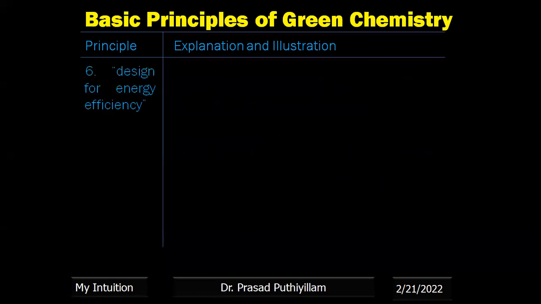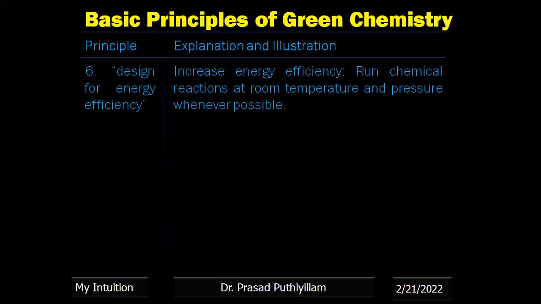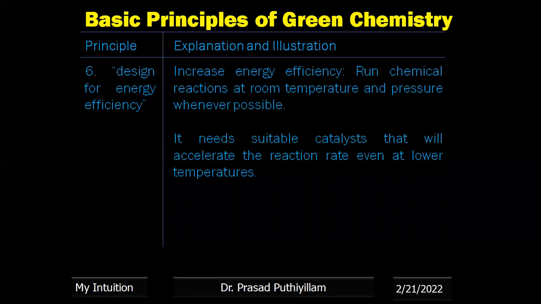The sixth one is design for energy efficiency. Increase energy efficiency by running a chemical reaction at room temperature and pressure whenever possible, rather than going for a high temperature and high pressure, which consumes more energy. It needs a suitable catalyst that will accelerate the reaction rate even at lower temperature.